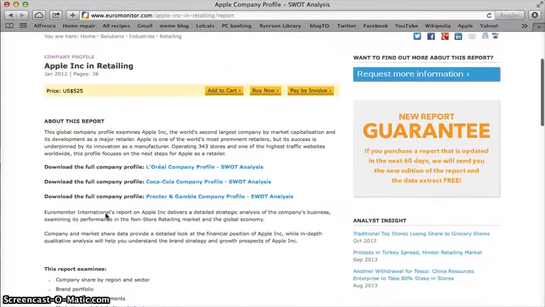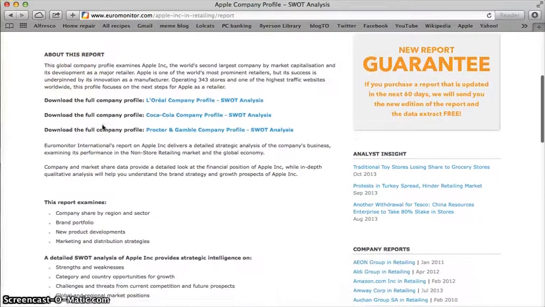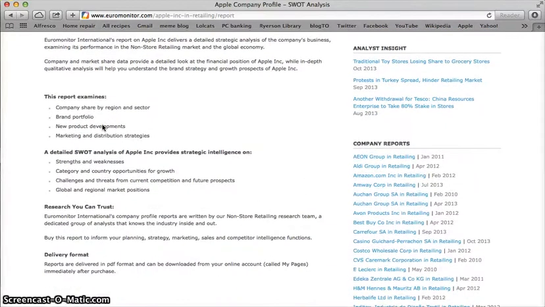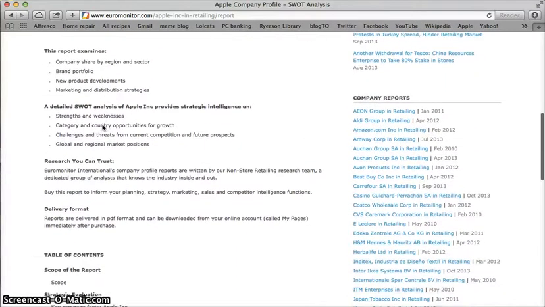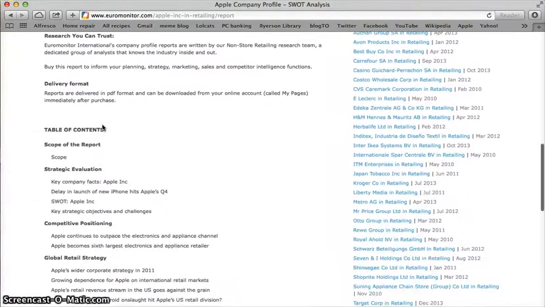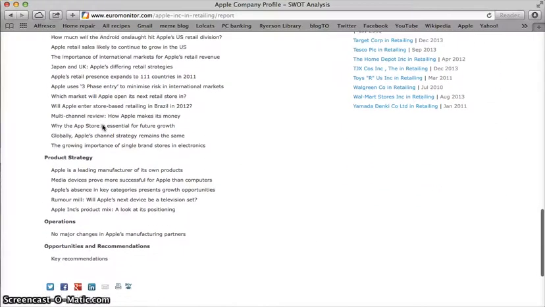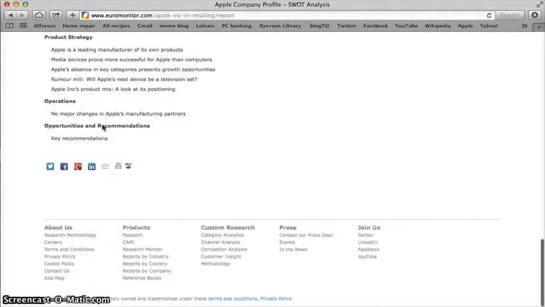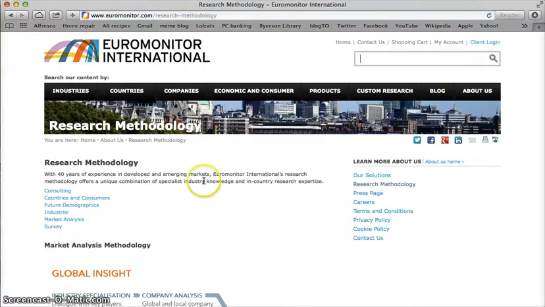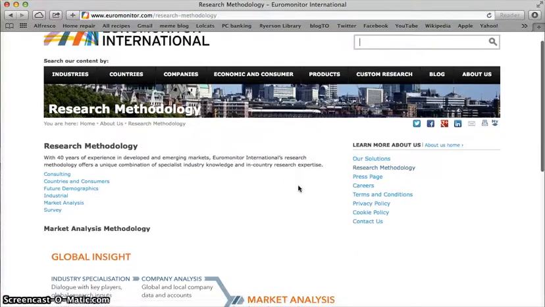But I do want to demonstrate, for the sake of argument, why this is an authoritative resource as opposed to our previous example. This is information about the report that you'll find. It's telling you exactly what it will examine, and it will tell you the table of contents with the scope and all of the major headlines that you'll find within the report. This is all very important information. In their About Us section, the very first link that I see is to their research methodology. And here we see everything that Euromonitor uses.